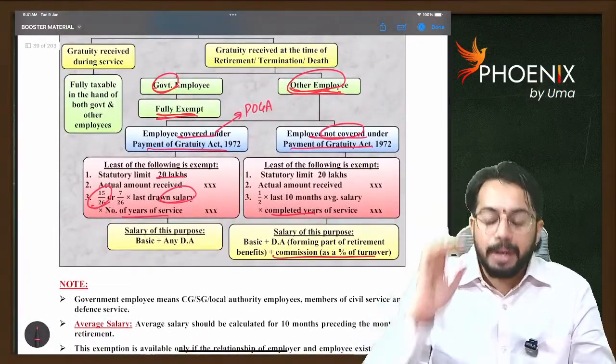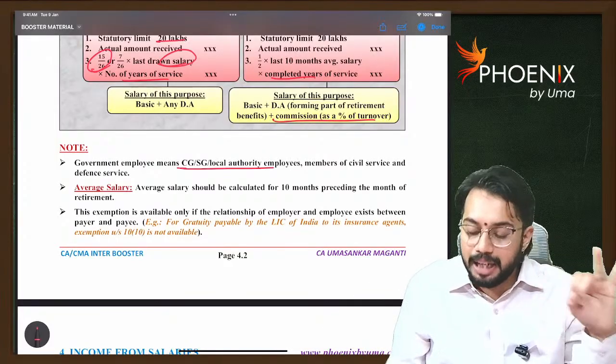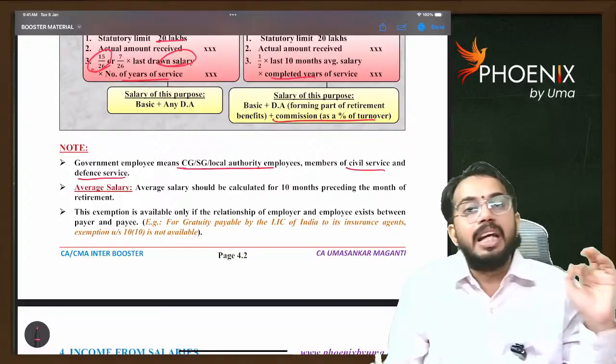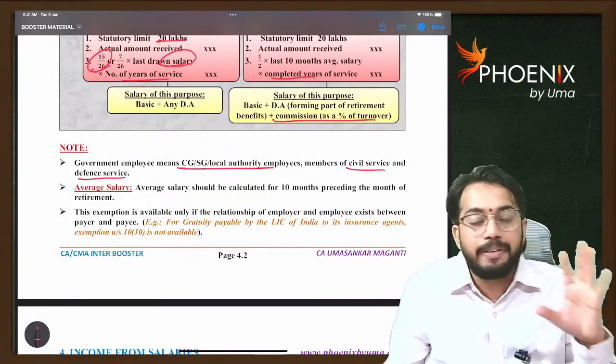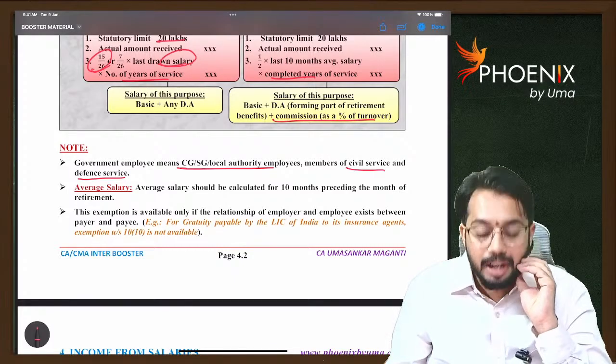Next, for the purpose of gratuity, government employee means central government employee, state government employee, and members of civil service and defense service. That means IAS, IPS, and those working in the army, navy, and defense are also treated as government employees for the purpose of gratuity.